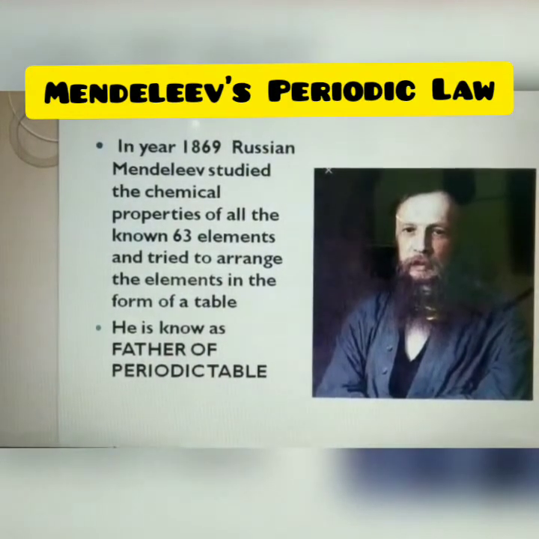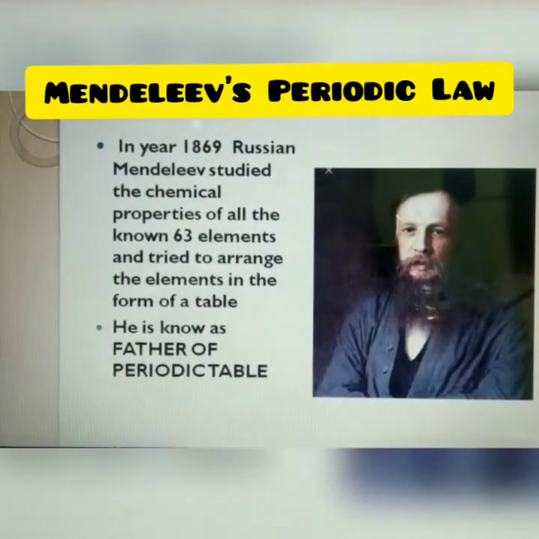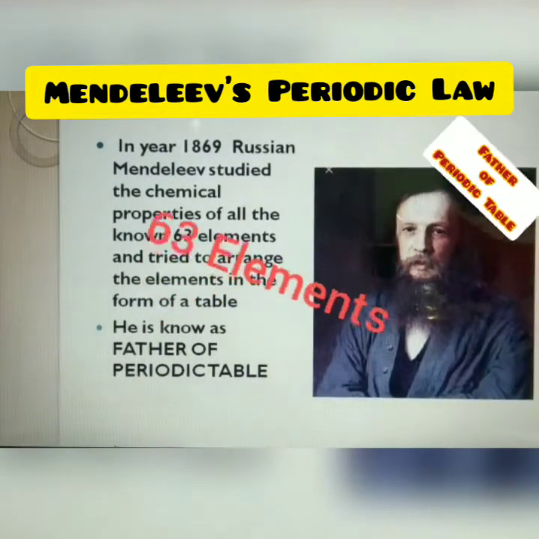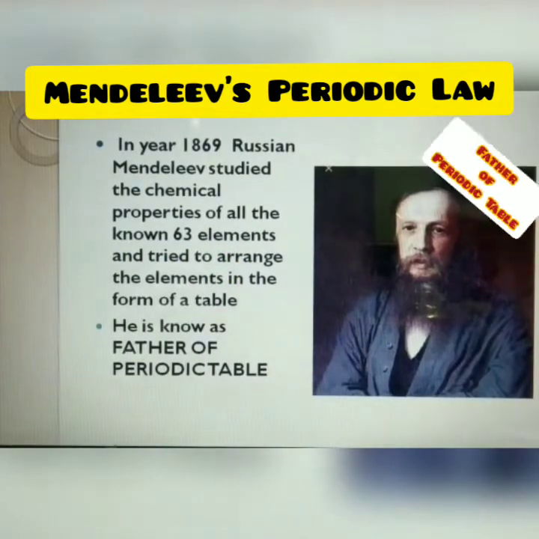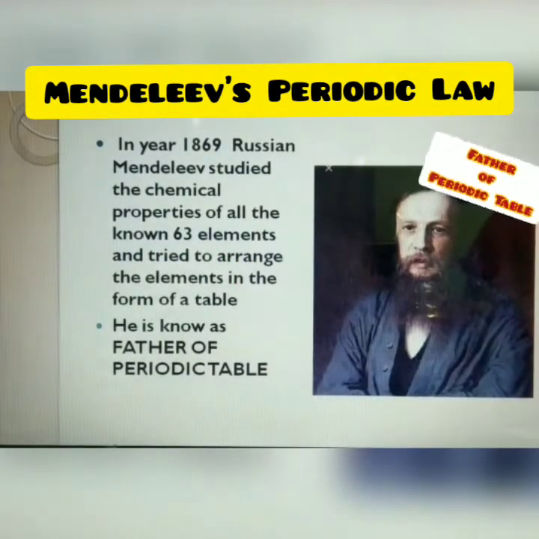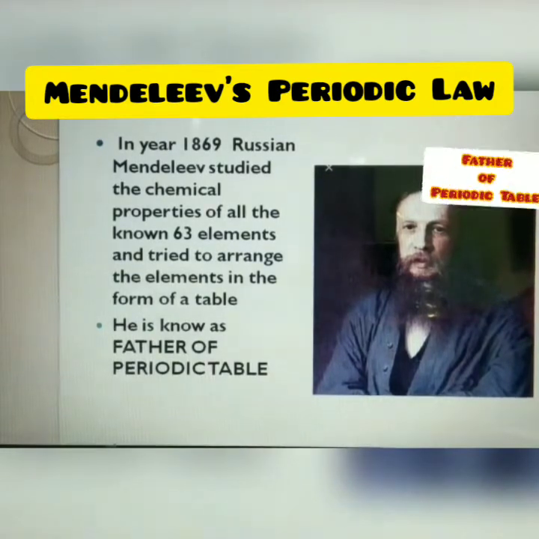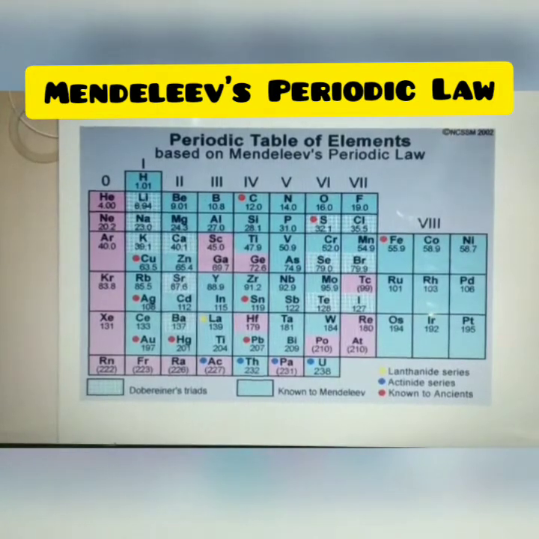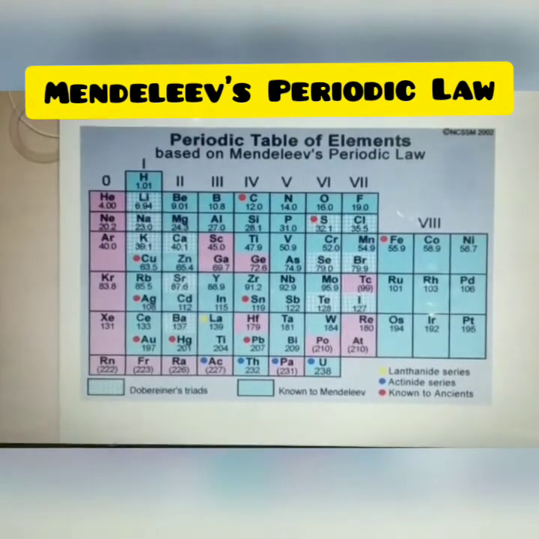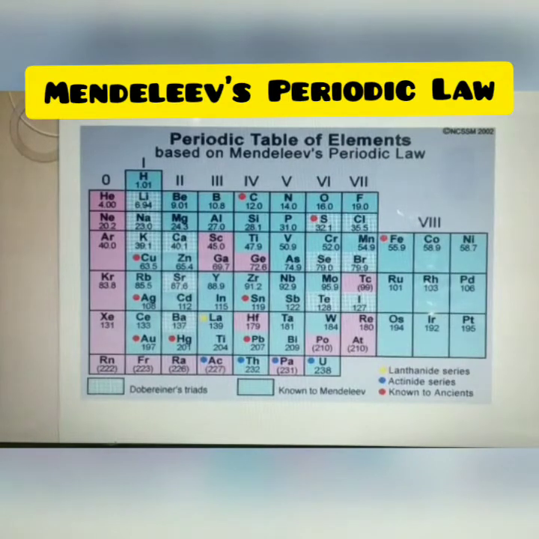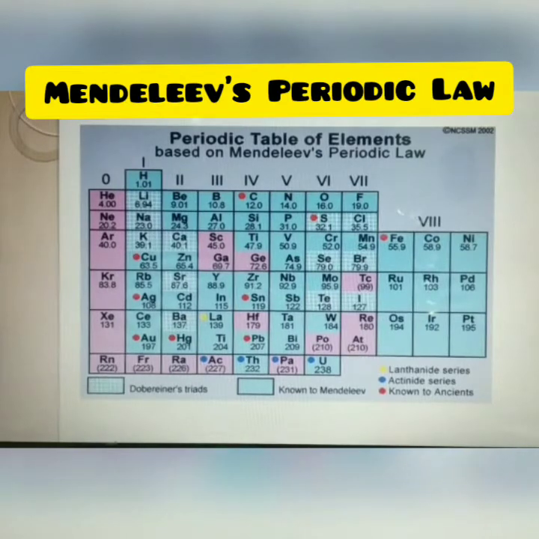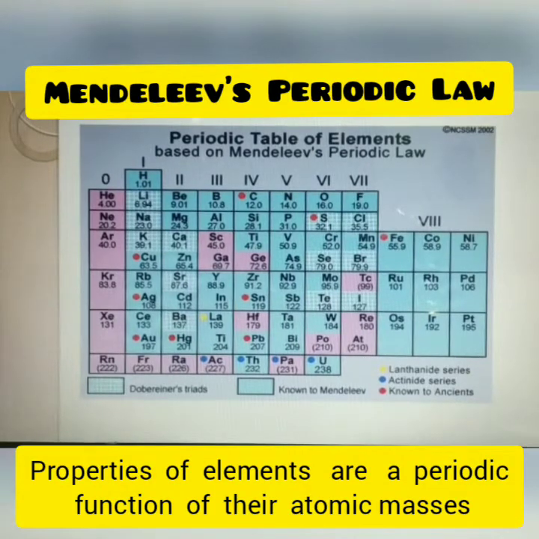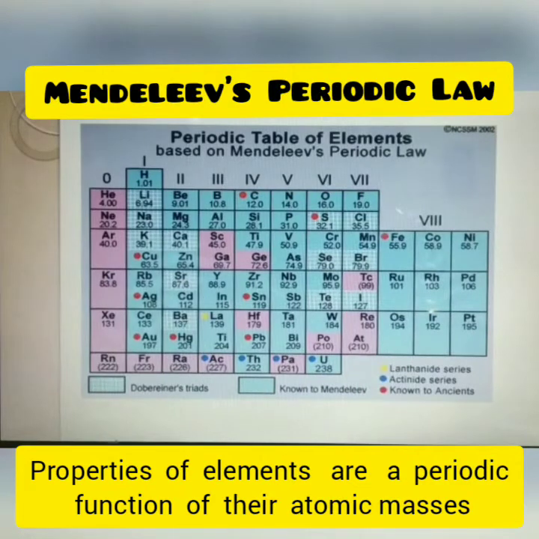Mendeleev's periodic table. In the year 1869, the Russian scientist Mendeleev studied the chemical properties of all 63 elements and tried to arrange these elements in the form of a table. He is known as the father of the periodic table. As per his table, he arranged the elements in increasing order of their atomic masses and similarity in their chemical properties. According to Mendeleev's law, the properties of the elements are a periodic function of their atomic masses.